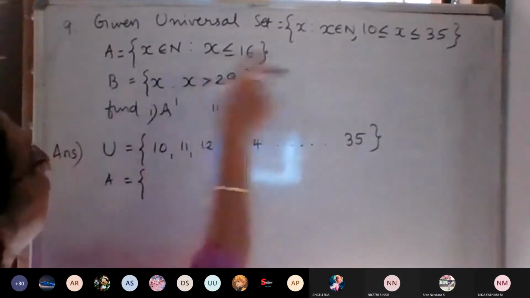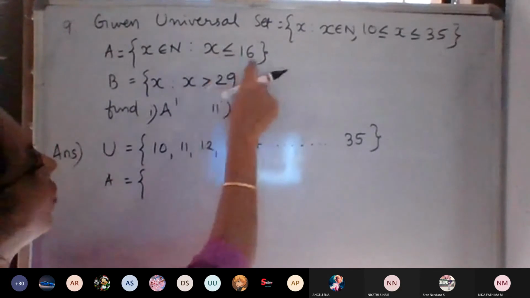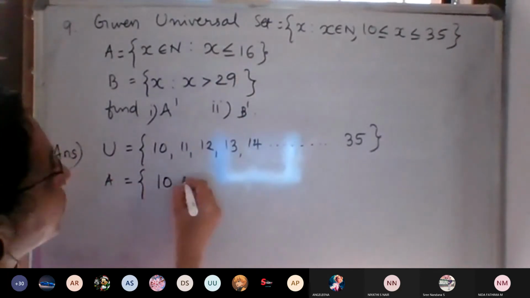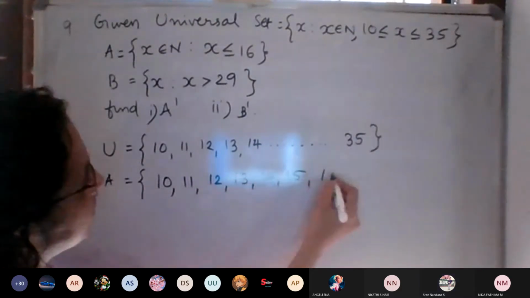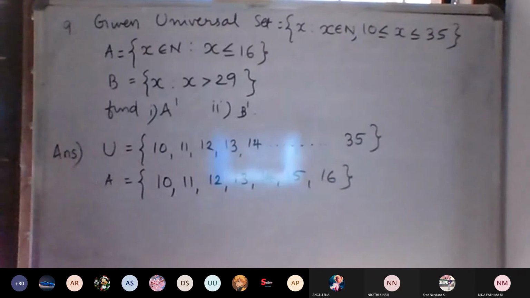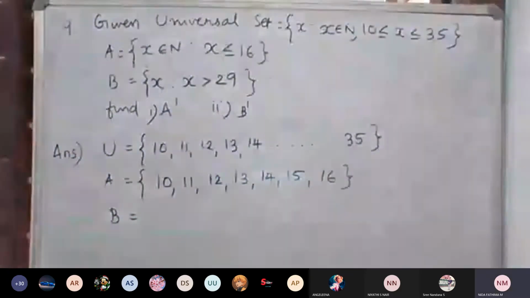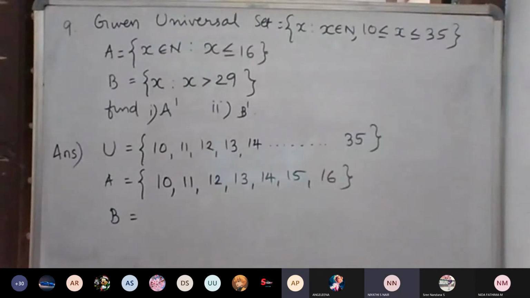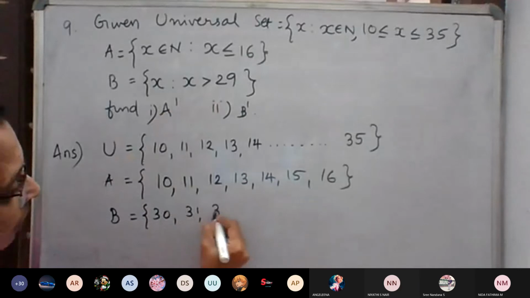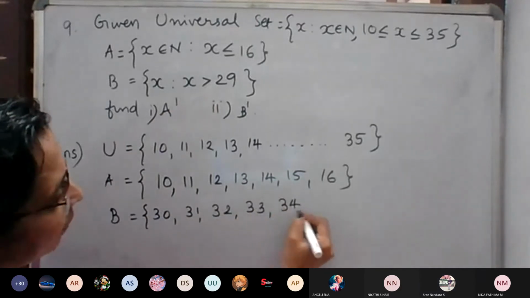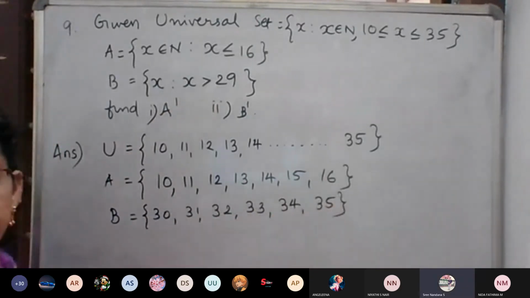So A is given as less than or equal to 16: 10, 11, 12, 13, 14, 15, 16. Then B: x greater than 29. So 30, 31, 32, 33, 34, 35.